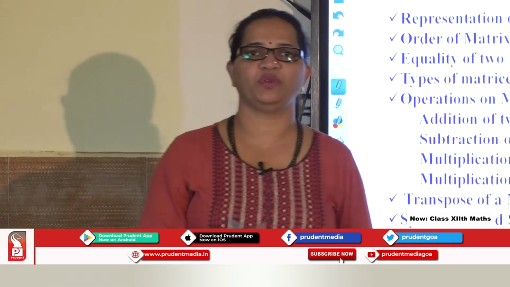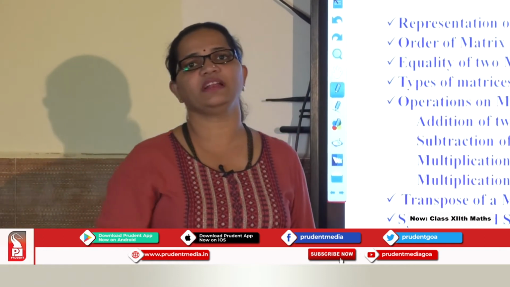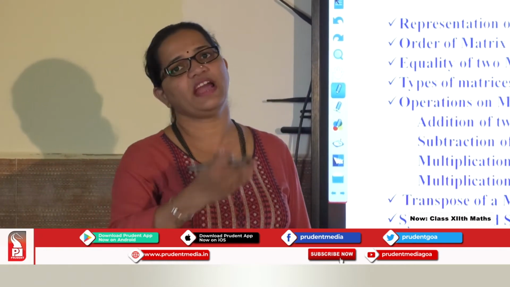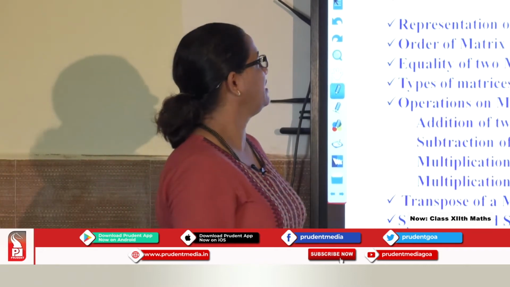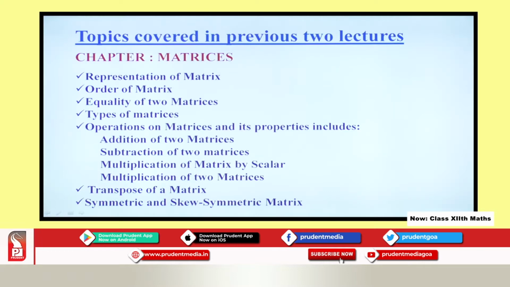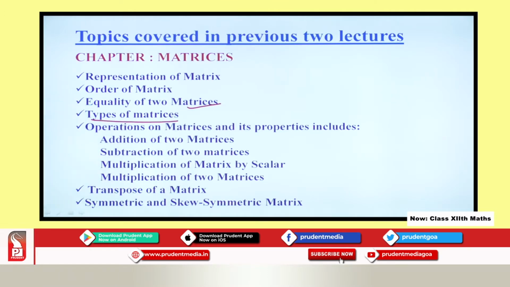Before I proceed with the third lecture of these 2 chapters, let me quickly have a glance at what we have finished in the previous 2 lectures. We covered different topics under this chapter, matrices. I covered representation of matrix, order of matrix, equality of 2 matrices, types of matrices, under that column matrix, row matrix and so on.